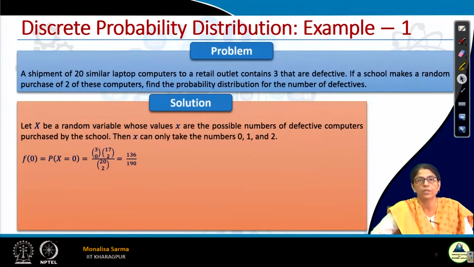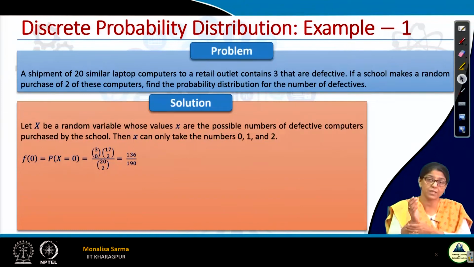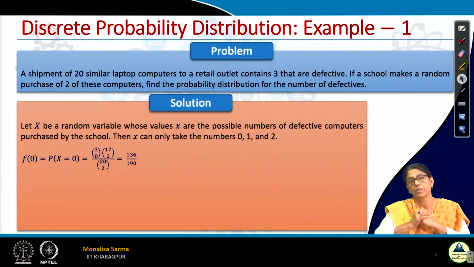How do we find out the probability of 0 defective? So, what is the total sample space? The total sample space is the total 20 computers. Out of 20, I am picking 2, so it will be 20C2. Remember where we use permutation and where we use combination. Here these are indistinguishable, isn't it? So, it will be 20C2. The whole sample space is 20C2.